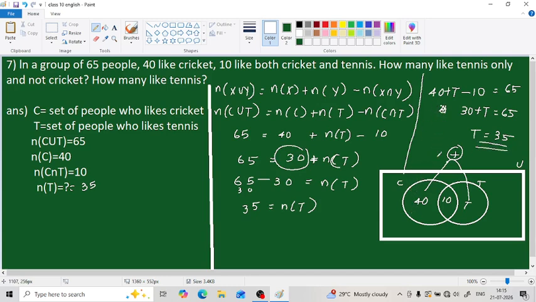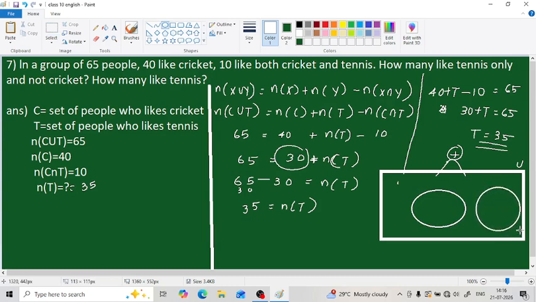Okay, by using a Venn diagram. Otherwise you can show the answer only using a Venn diagram. This is how your sets look, isn't it? So this is our C and T, and C we know is 40, so we can write 40 here, and in the common region it is 10, and we found T as 35, so we can write 35 here. This much is also enough. This is the answer part, and the previous one was the question part from which we solved it. Okay, so let's move on to the next one.